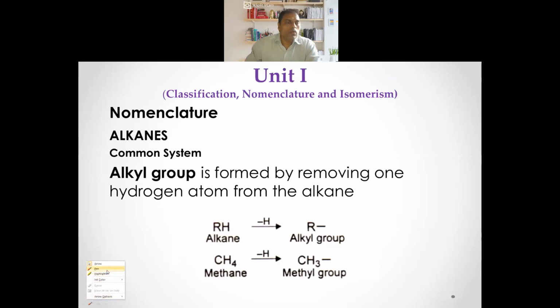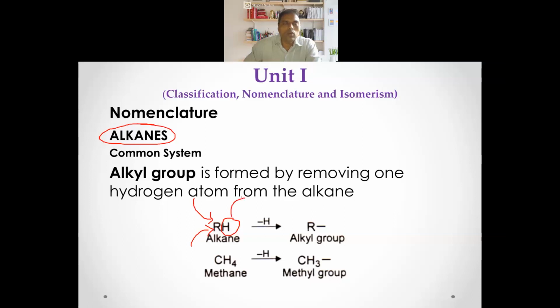Then, when an alkane is a side chain, a group, how do you name that? This is the general formula for alkane, where R is nothing but a hydrocarbon chain.